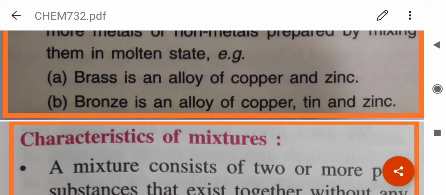Brass, it is an alloy of copper and zinc. Bronze, it is an alloy of copper, tin and zinc. You have seen brass utensils, which are used for worshipping and for decorative purposes. You remember that medals are made up of bronze, statues are made up of bronze.